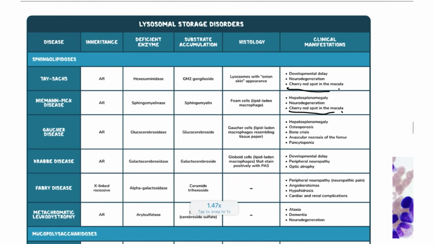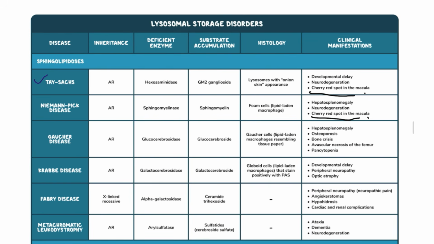Next, lysosomal storage disorders. Tay-Sachs disease, and the most common is Gaucher. Tay-Sachs disease is going to be deficient in hexosaminidase, and the finding that you are going to see in this patient is the cherry red spot. The cherry red spot is most commonly seen in this condition, that is Tay-Sachs.